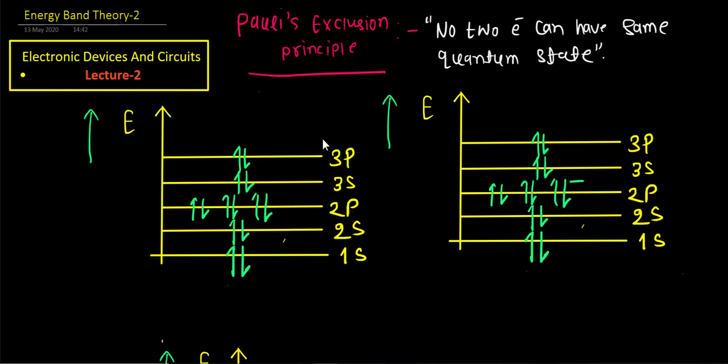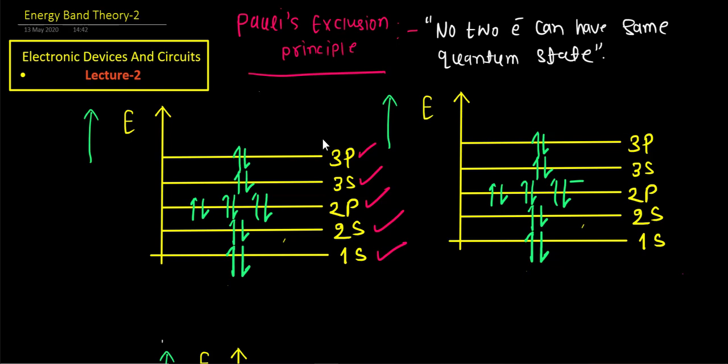So let's start our lecture 2. We will be starting from where we left off in the last class. We discussed in the last class about the atomic structure, and we discussed that any electron can only have discrete values of energy. Yes, it cannot take up all the available energy with it. And we discussed that there are certain energy levels which we denote by 1s, 2s, 2p, 3s and 3p. Okay, so these are the energy levels.